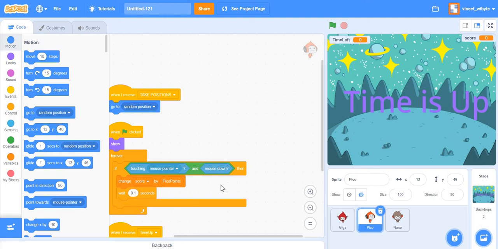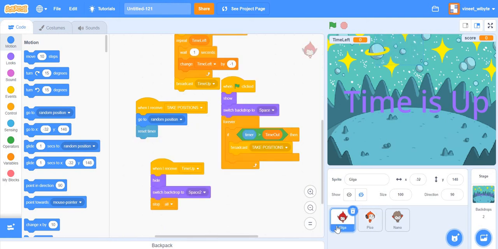On this note, like I said earlier, you can create multiple levels, right? I've given you examples where, in one game, you are finding, say, Giga. In another game, maybe the backdrop is totally different, and the rule of the game is also changed. Maybe the sprites, instead of jumping around, hover around, so probably they glide to a new position or something like that, and you have to click on them. Maybe the sprites themselves become different, like in a different level, the whole context changes, and so on and so forth, right?